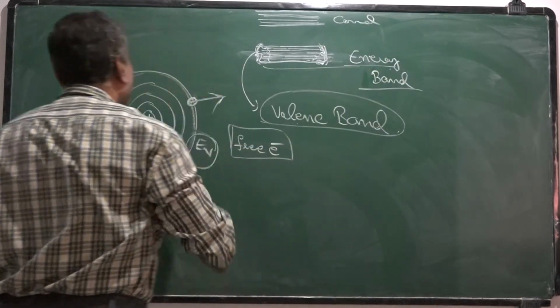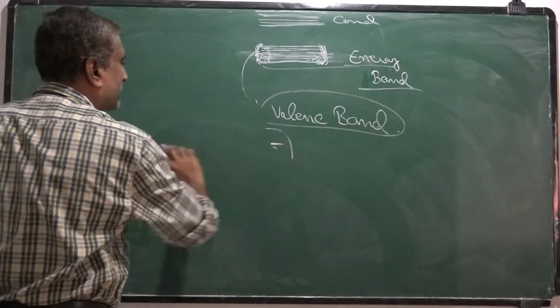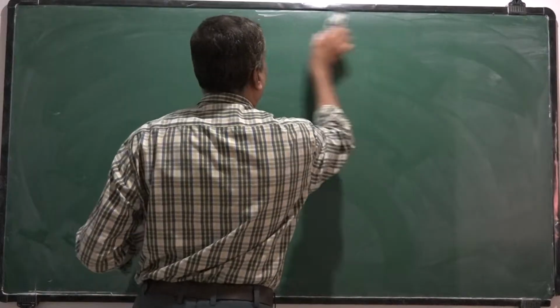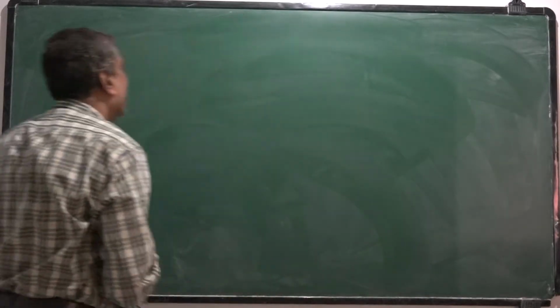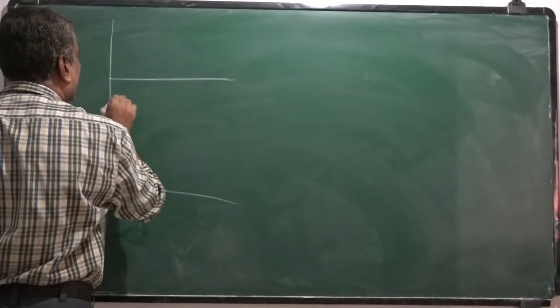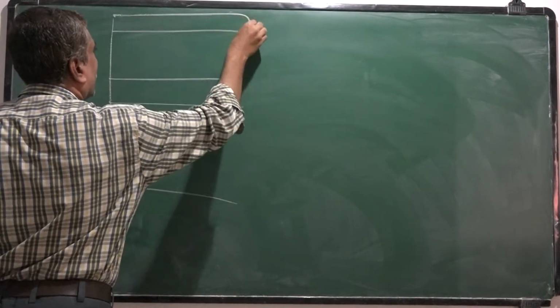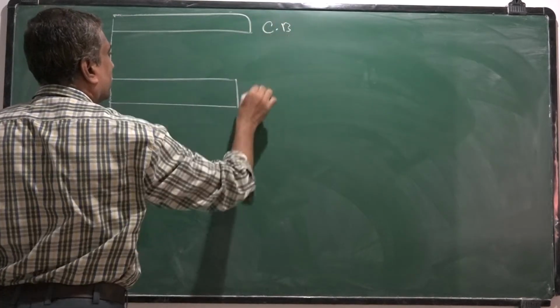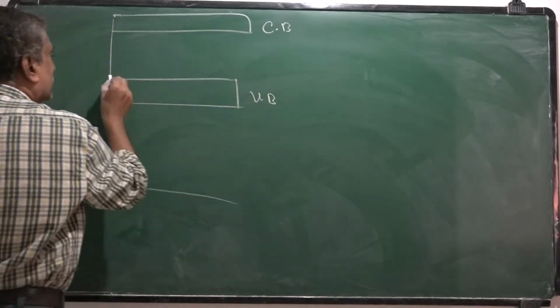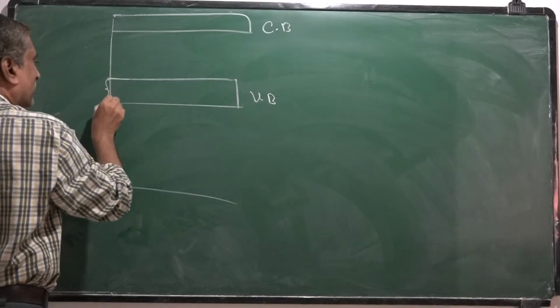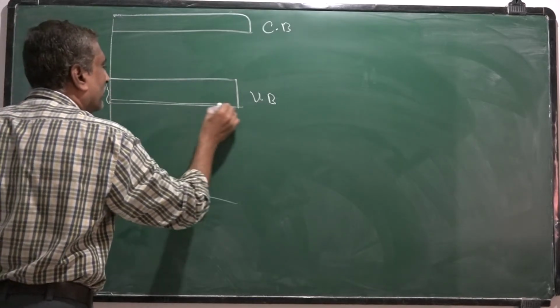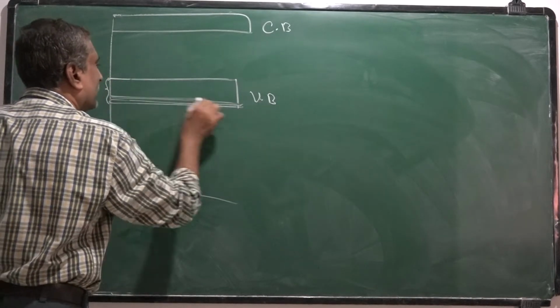For any solid, the energy band diagram usually consists of a valence band and a conduction band. Suppose this is the valence band. It is a group of closely packed energy levels.